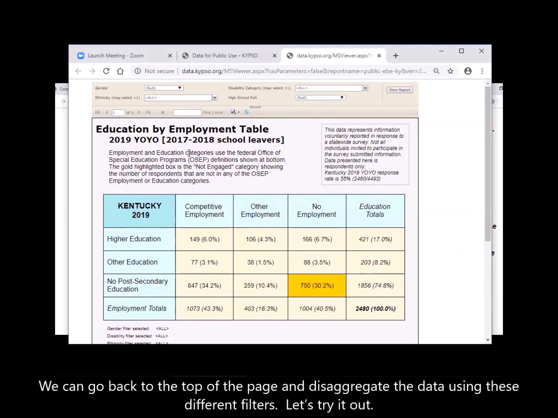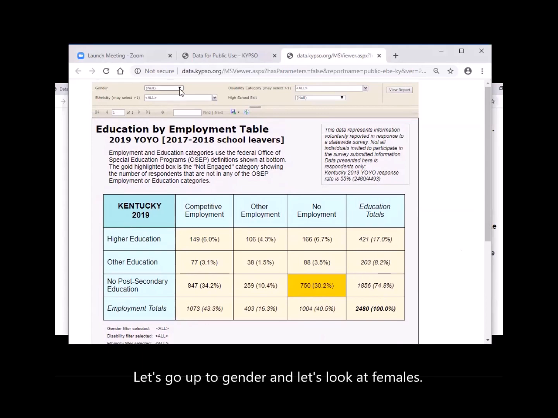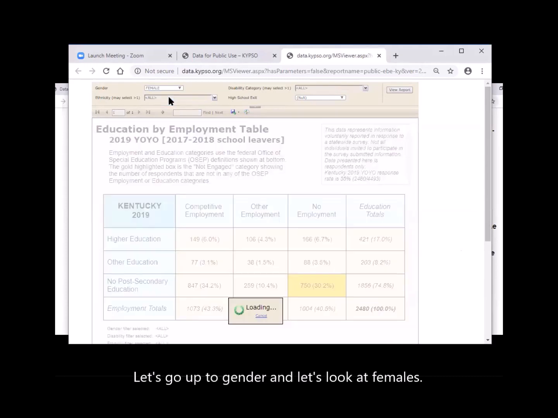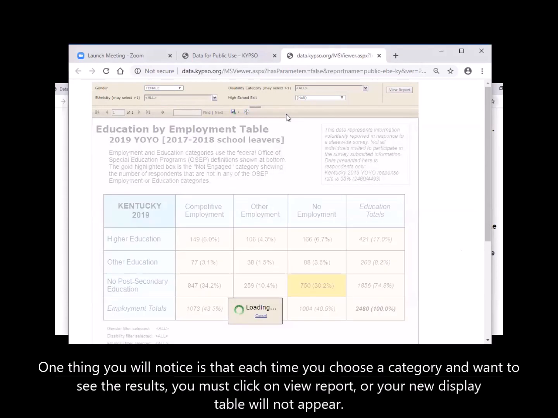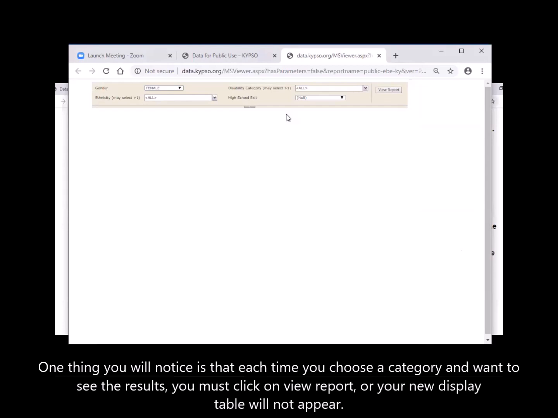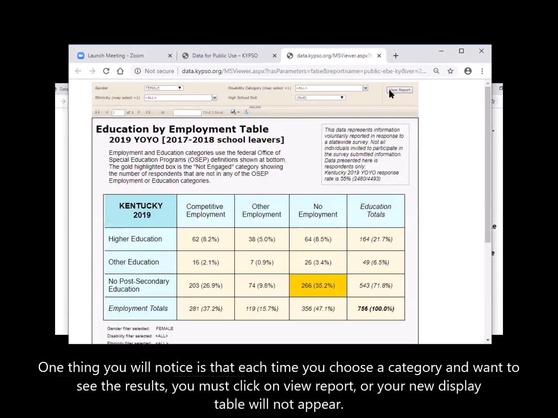Let's try it out. Let's go up to gender and let's look at females. One thing you will notice is that each time you choose a category and want to see the results, you must click on View Report, or your new display table will not appear.